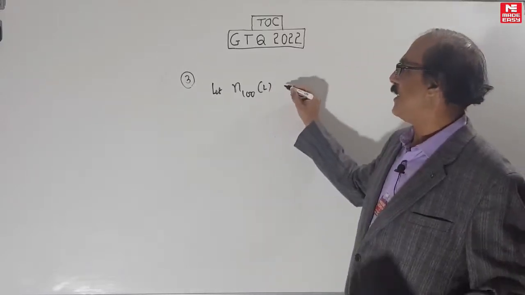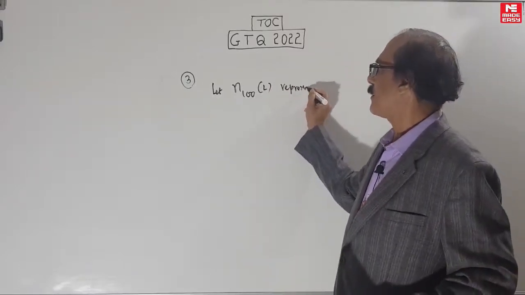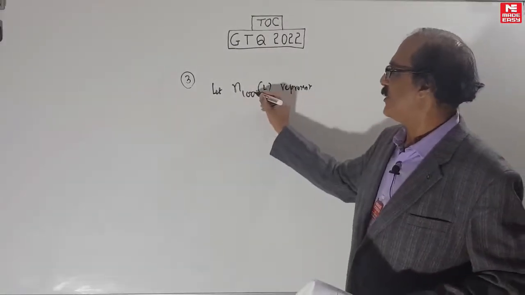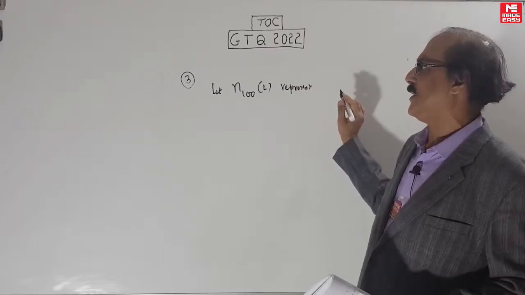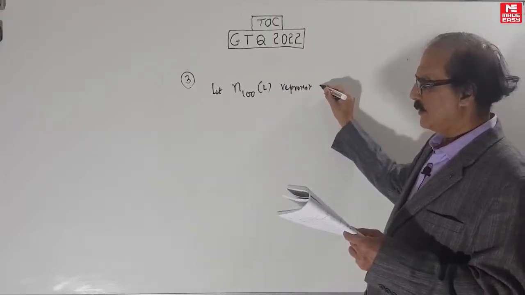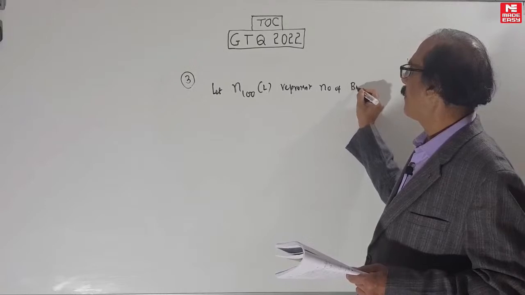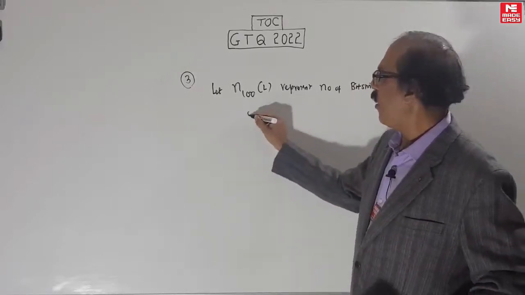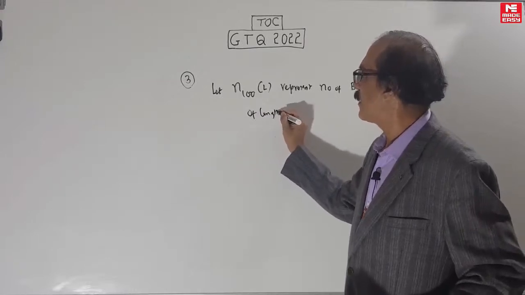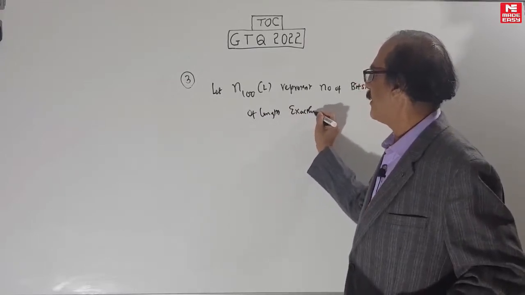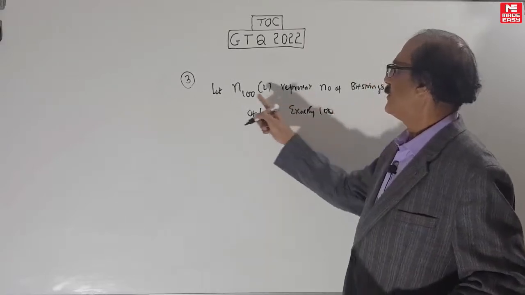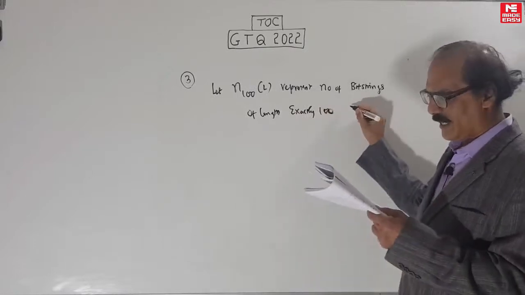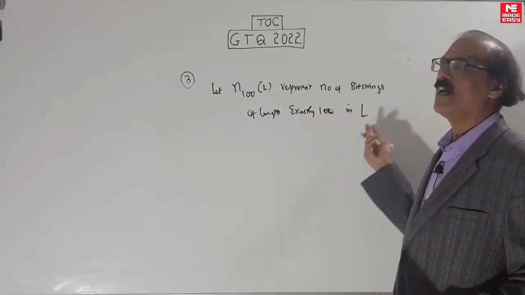Let n100L represent the number of this type of strange terminology. In the GATE they will always define it. Let this represent the number of bit strings of length exactly 100. That is 100 length strings. They are calling n100L the number of bit strings of length exactly 100 in the language L.